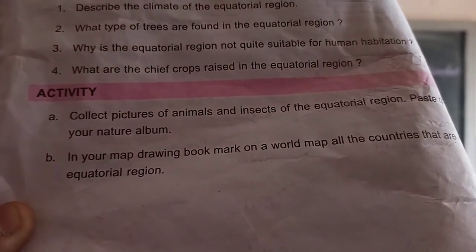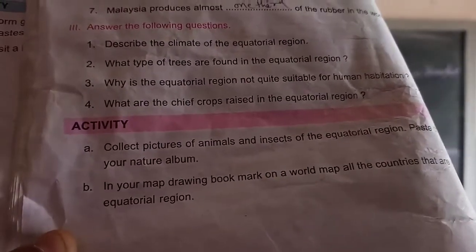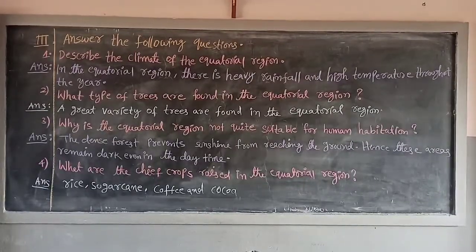You have to do the first activity A. Read with me. Collect pictures of animals and insects of the equatorial region. Paste them in your nature album. First of all, collect the pictures of animals which are found in the equatorial region. Animals and birds and insects. Already this activity I gave as homework. Yes or no? So all the pictures are pasted in the last page of the fair notes.